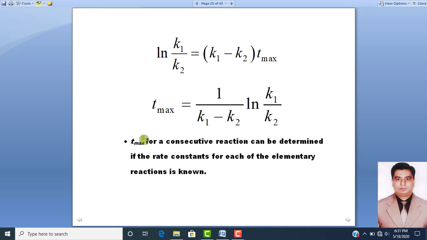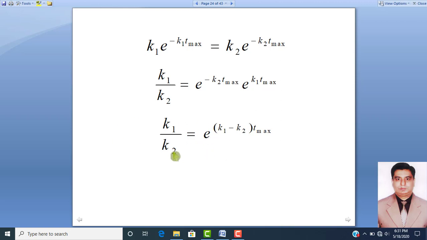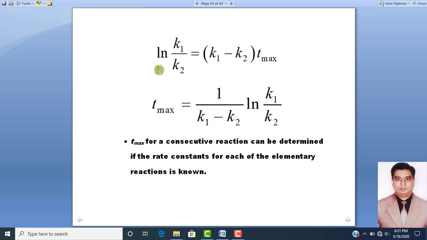Dear students, if we apply the log natural to this equation, then this exponential base will be eliminated. So if we take log natural on both sides, then log natural k1 over k2 will be equal to (k1 minus k2) into t max, and this t max will be equal to 1 over (k1 minus k2) into log natural k1 over k2.